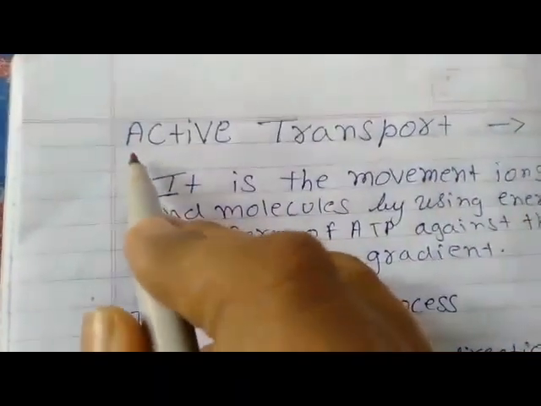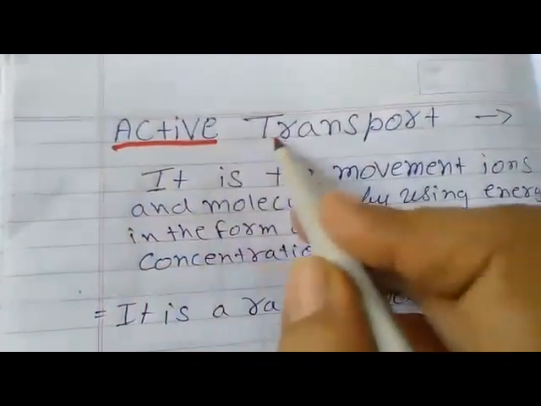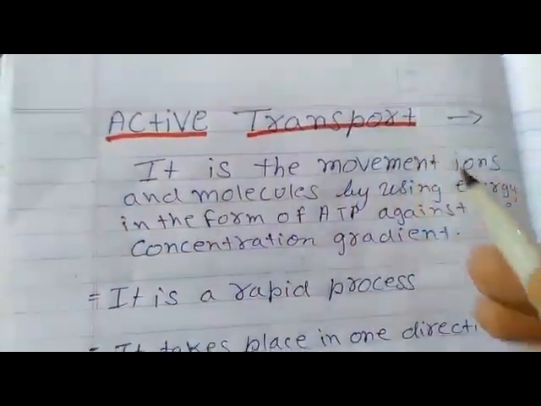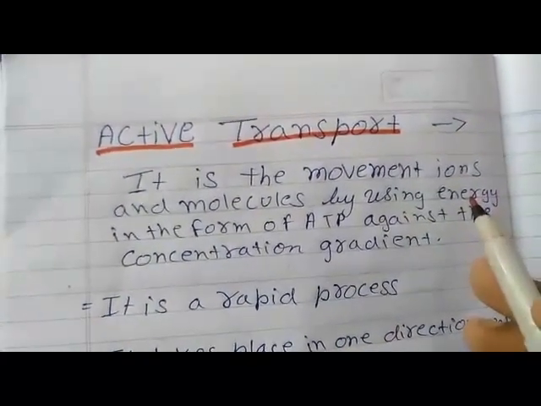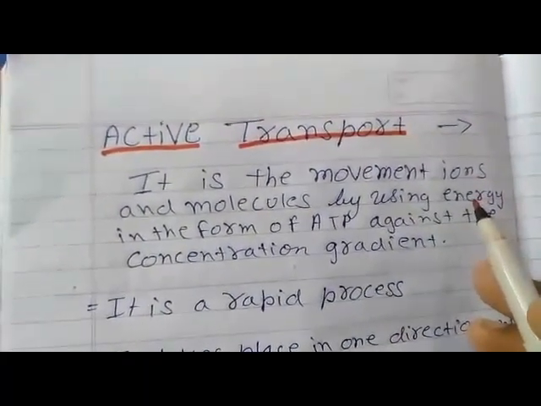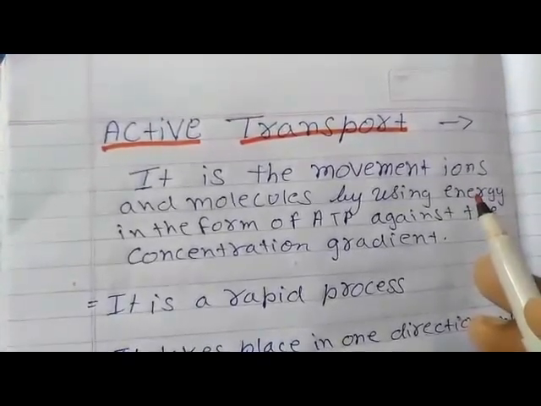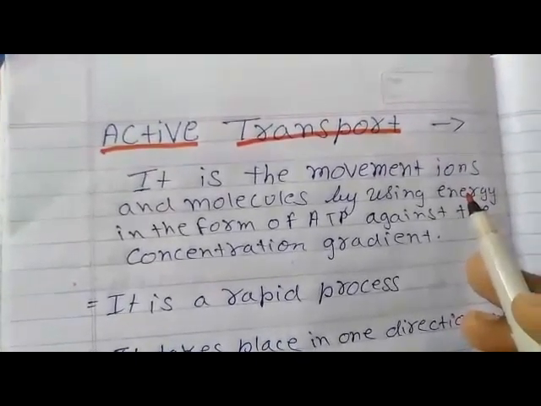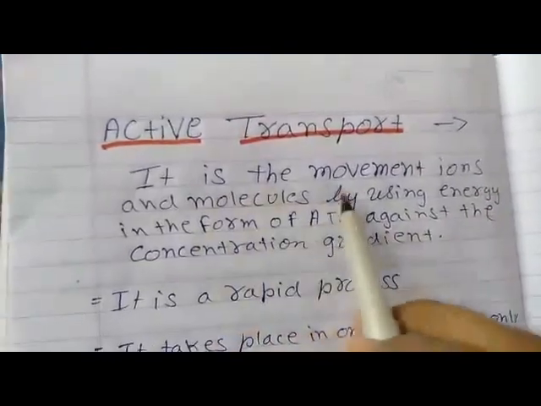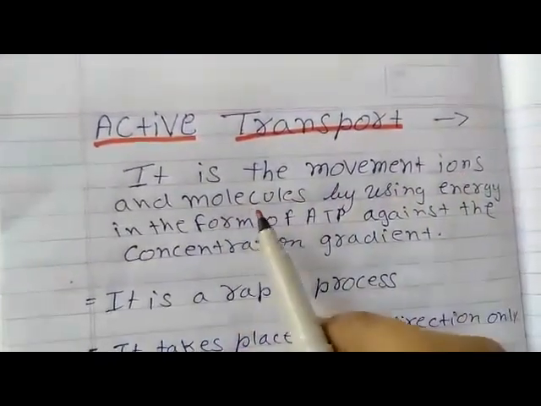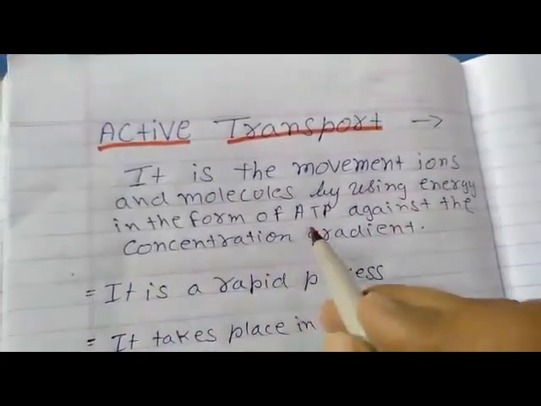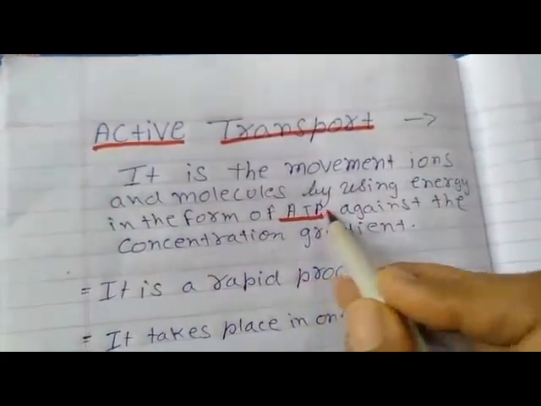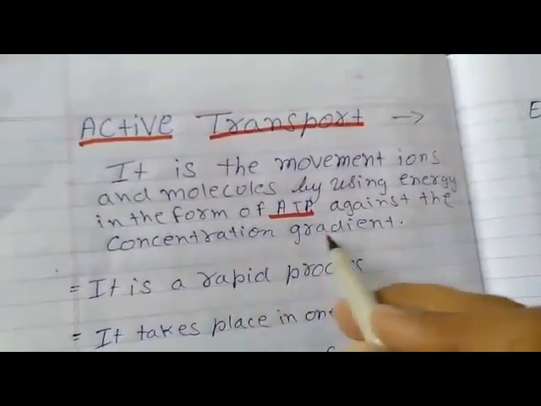The next topic that we have to do is active transport. We have done passive transport. In passive transport, what happens? No energy is used. It's a slow process, but now we are going to do active transport. It is the movement of ions and molecules by using energy, energy in the form of ATP, against the concentration gradient. Against the concentration gradient.